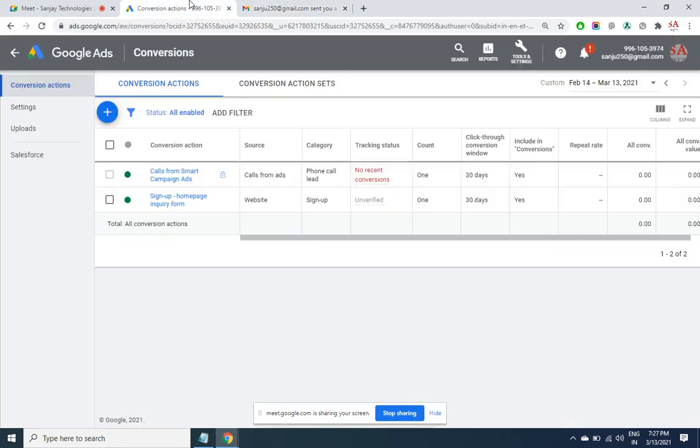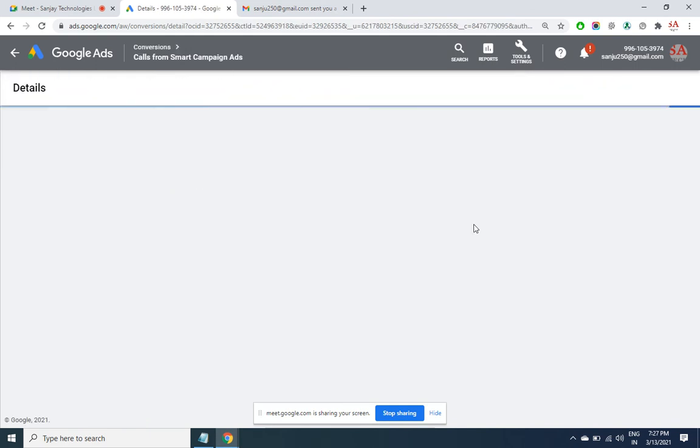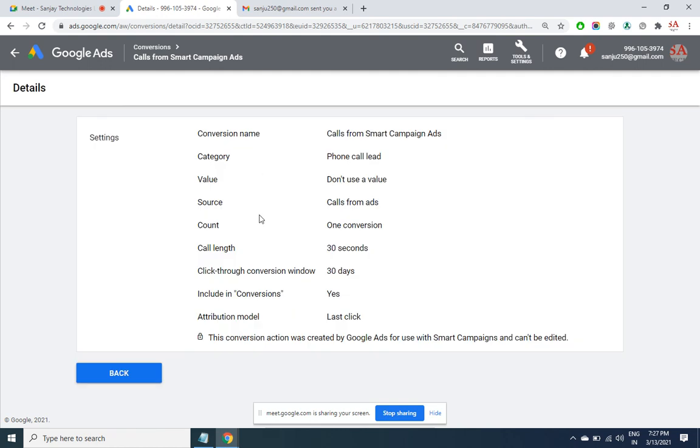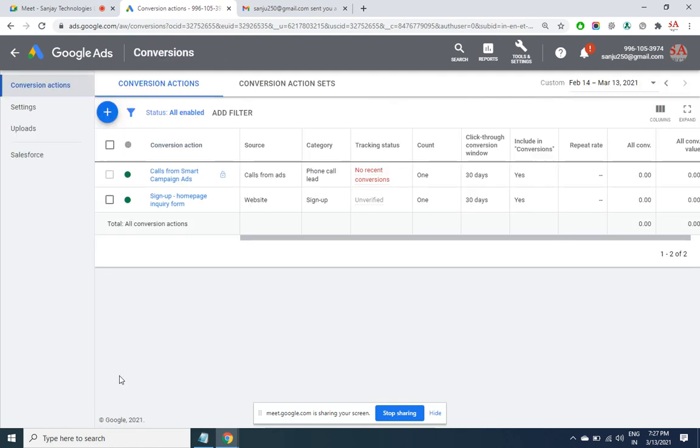But if you yourself are a developer, then you can directly get the code. You'll have to create another conversion.